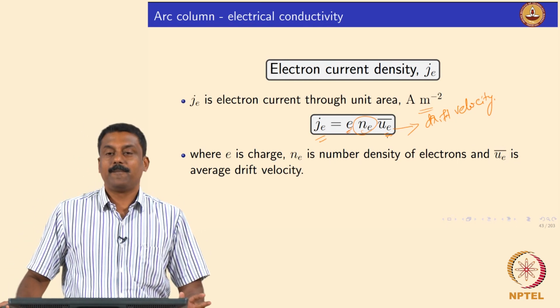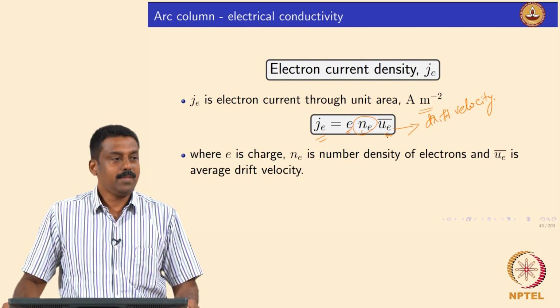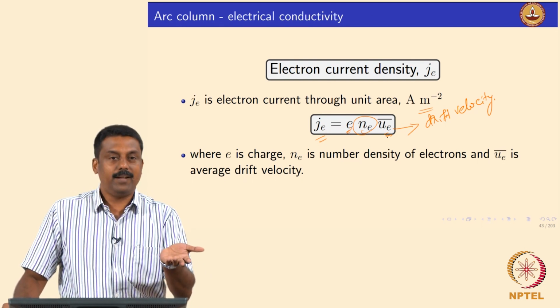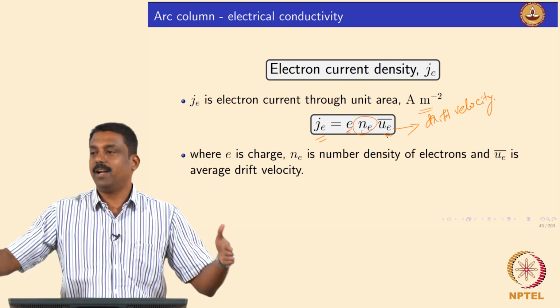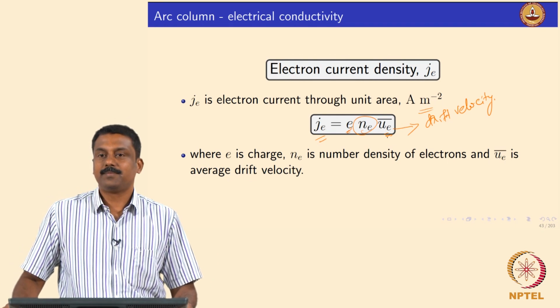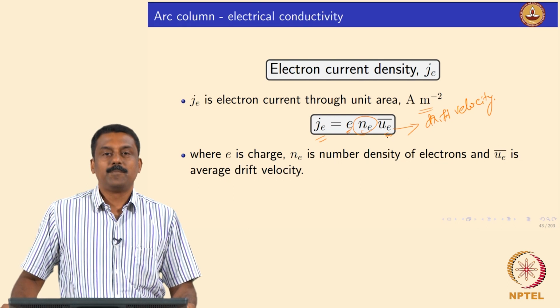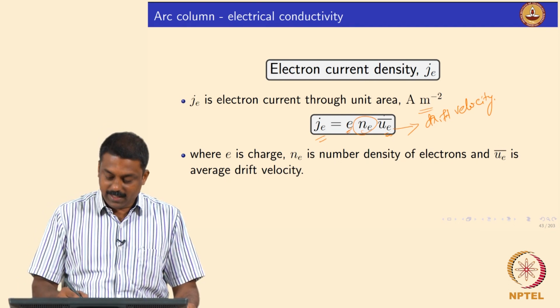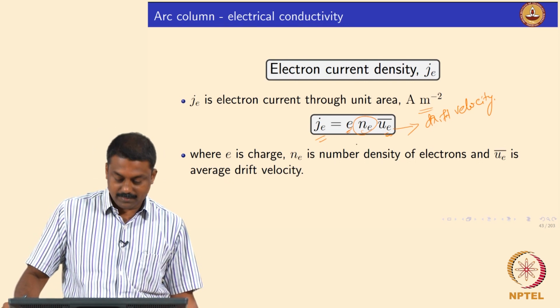If you have high hindrance for the electron path, you obviously reduce the drift velocity significantly, right? If the mean free path is longer, the drift velocity will be higher, because then you have fewer collisions. So we can get the drift velocity calculated with a very simple equation.